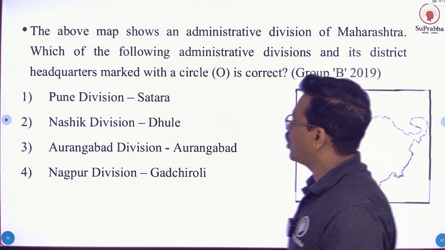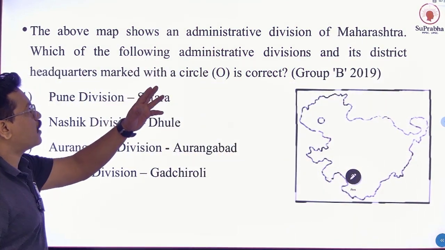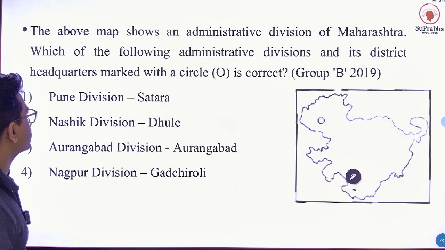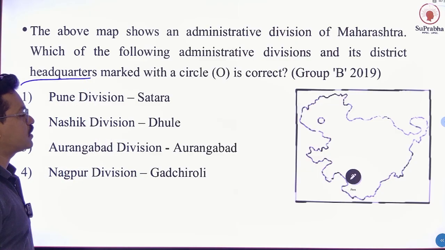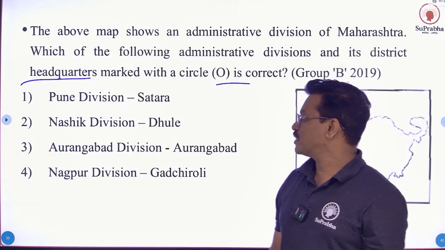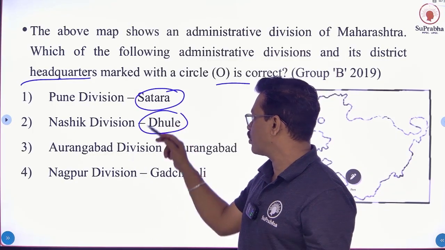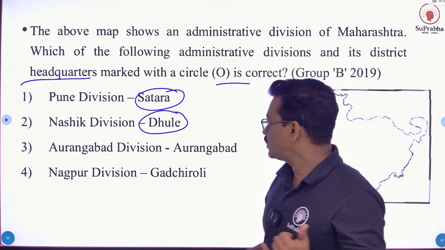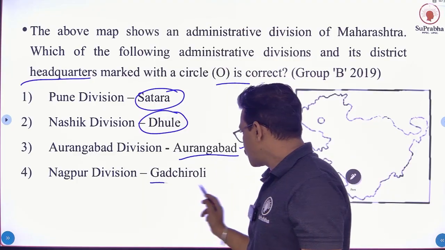Okay, next question. The above map shows an administrative division of Maharashtra. Which of the following administrative divisions with its district headquarters marked with circle is correct? Okay, option number 1, Pune division with Satara headquarter, Nashik division with Dhule headquarter, Aurangabad division with Aurangabad headquarter, and Nagpur division with Gadchiroli headquarter.